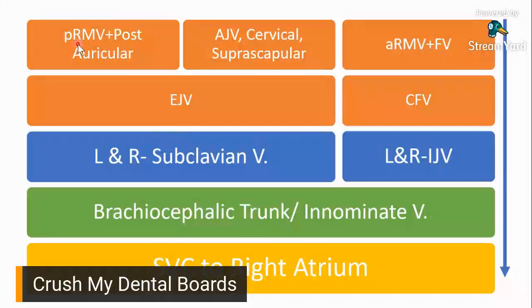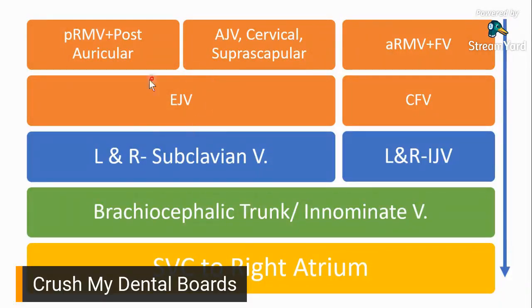Now, on the other end, you have the posterior portion of your retromandibular vein, plus your posterior auricular vein would drain straight into your external jugular vein. Other veins that can drain into your external jugular vein would be your anterior jugular vein. Nakita natin kanina yan. And then you have some cervical veins and suprascapular veins. So they can all drain into your external jugular vein.